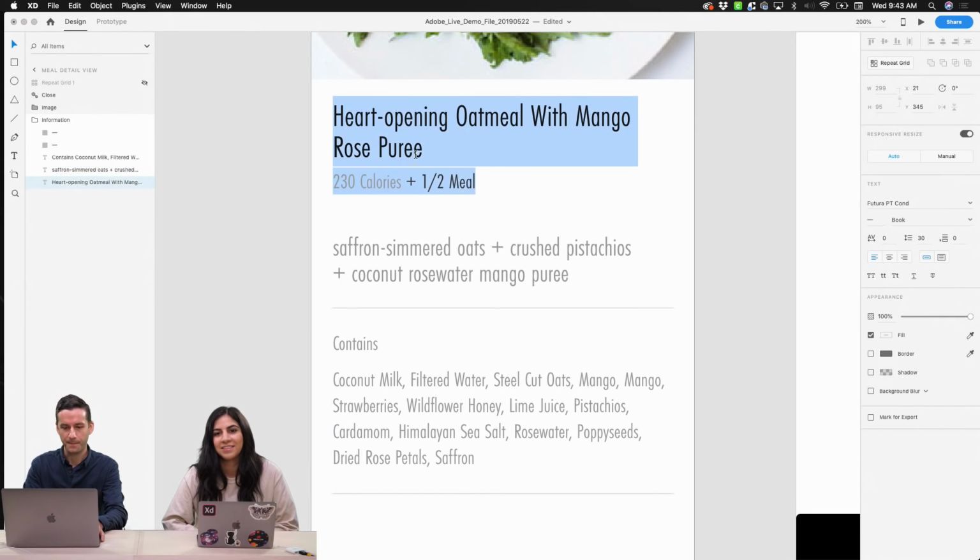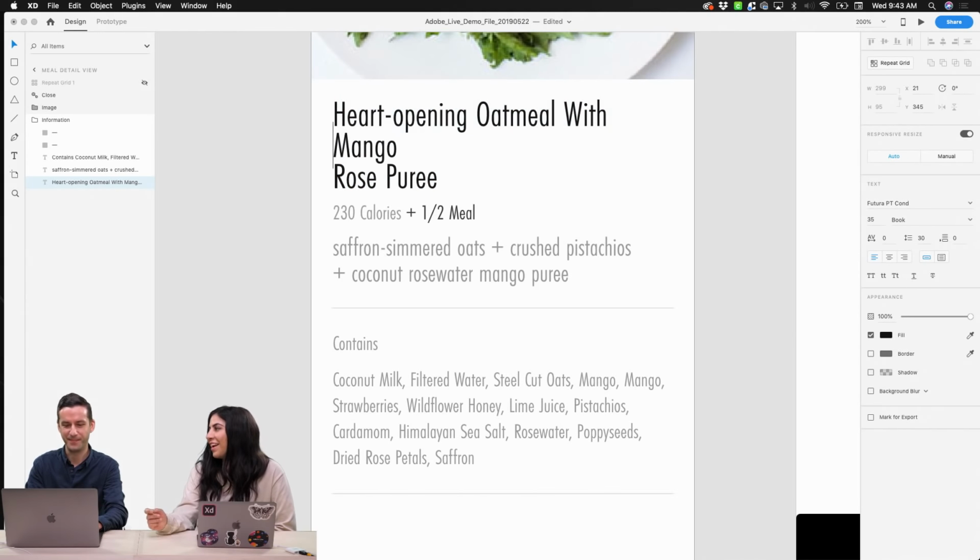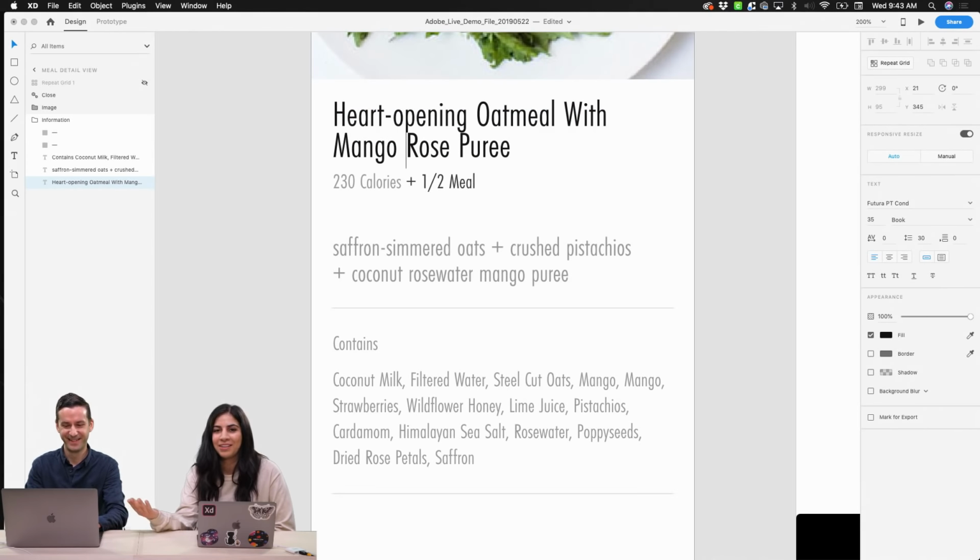I like how the way they describe their food makes it sound really good, like saffron simmered oats. And I don't really like oatmeal, but I kind of want to try this. Yeah, it does sound really good, because of how it sounds. I haven't eaten breakfast yet today, and it's making me hungry.